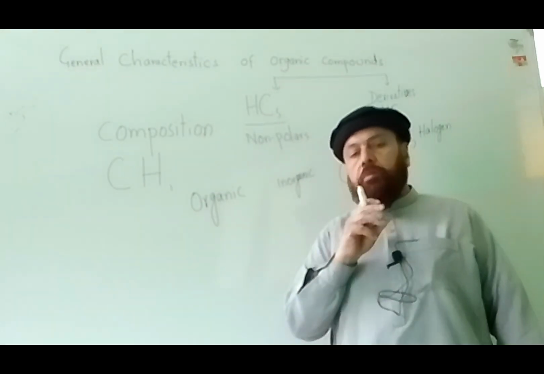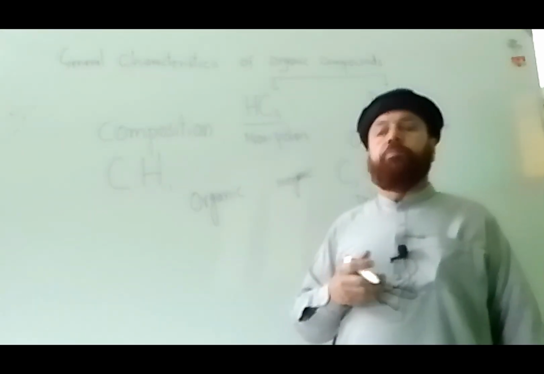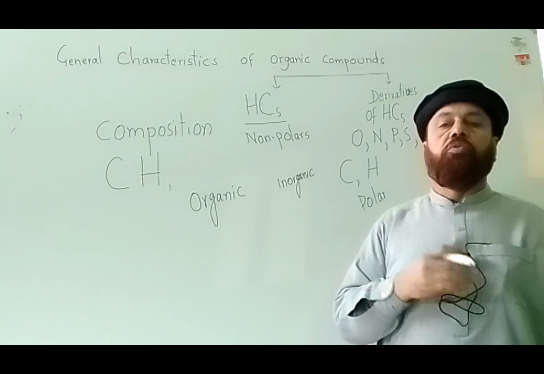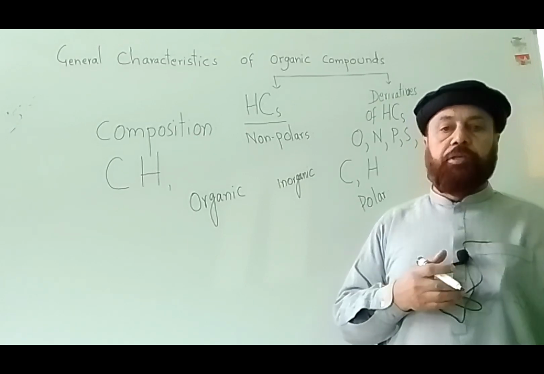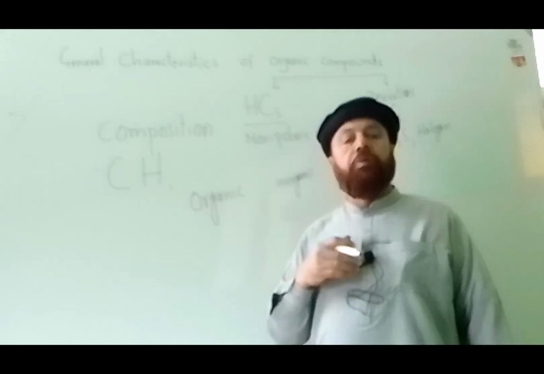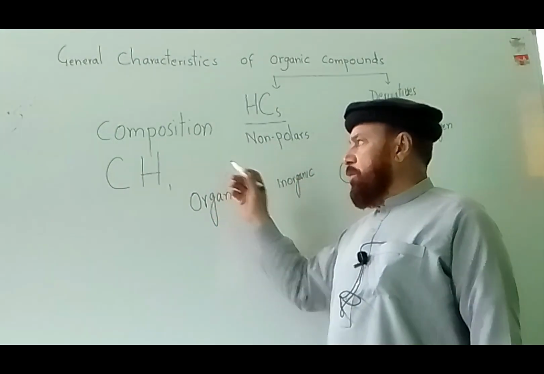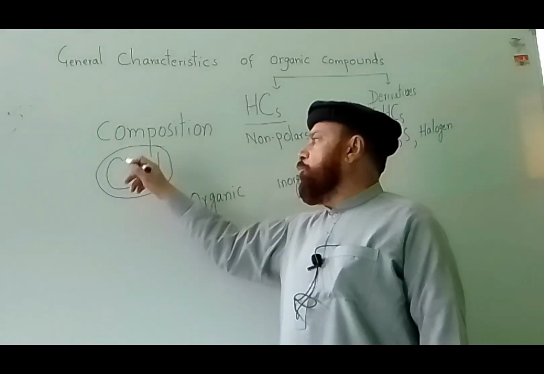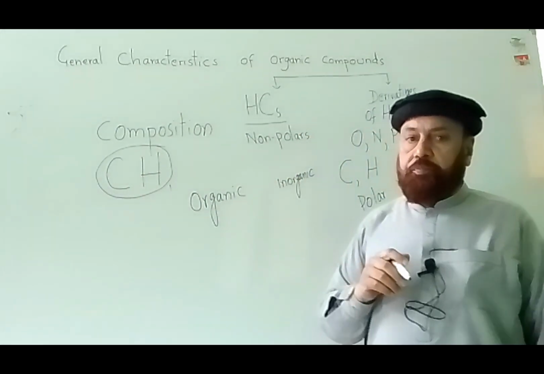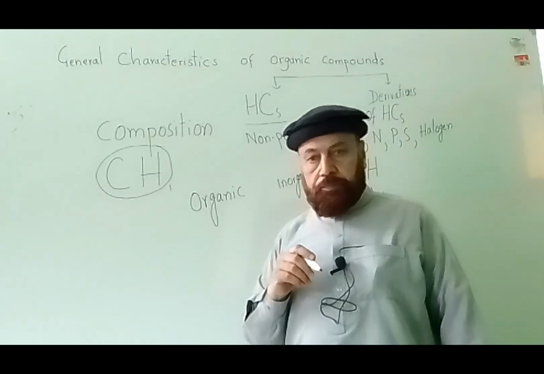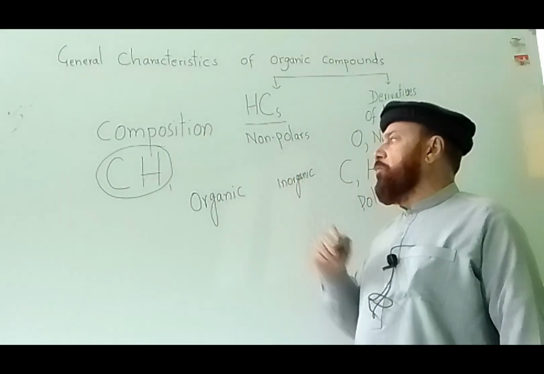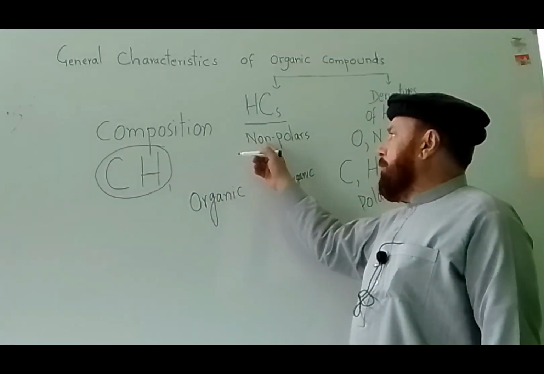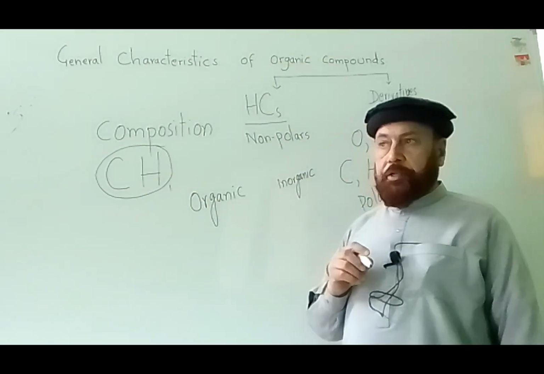Why are the characteristics common in organic compounds? Because their molecular structures are very close to each other, or we can say they are similar. That's why they have some common characteristics. Number one, composition. Most of the organic compounds are composed of hydrocarbons, compounds of carbon and hydrogen. And along with hydrocarbons, we have derivatives of hydrocarbons. And I told you that they are non-polar in nature.